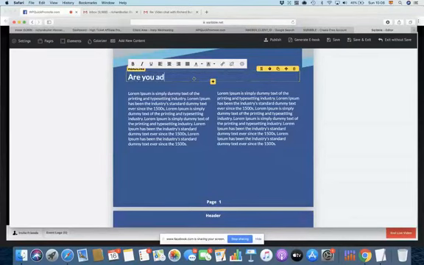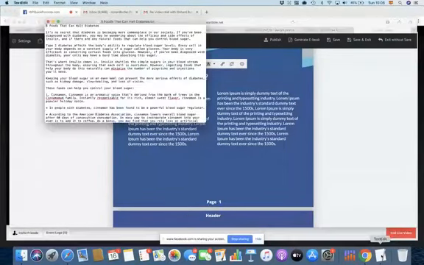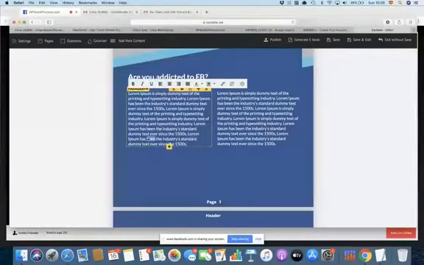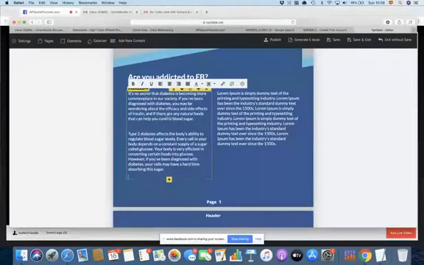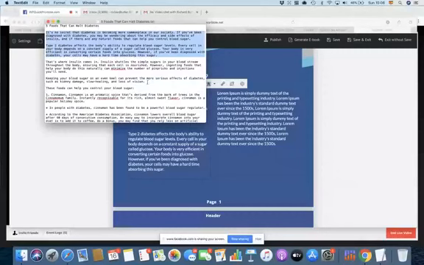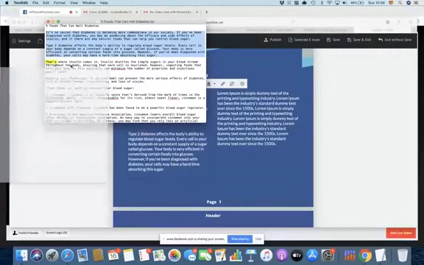So, are you addicted to Facebook? Now, then I would get the article that I've written, or the PLR article that I have, and I would copy this here. Okay, double click in here, paste. And this automatically gets elongated if the actual text is larger than what I have there.